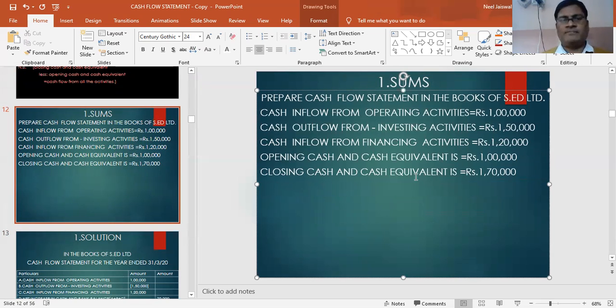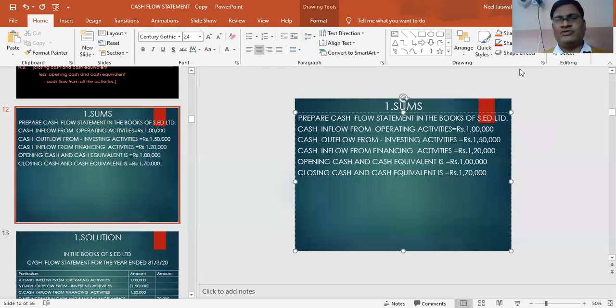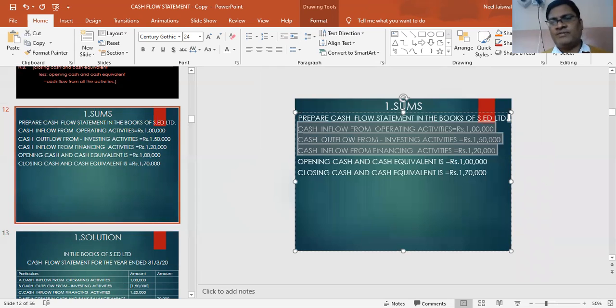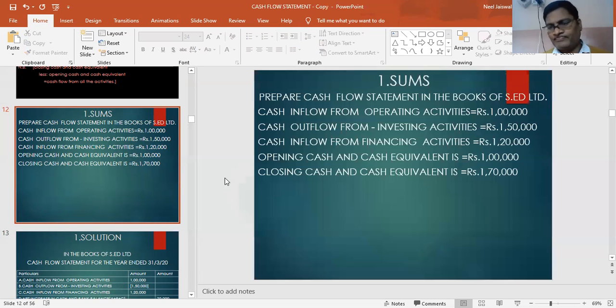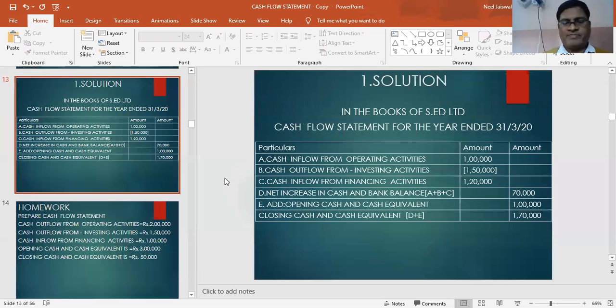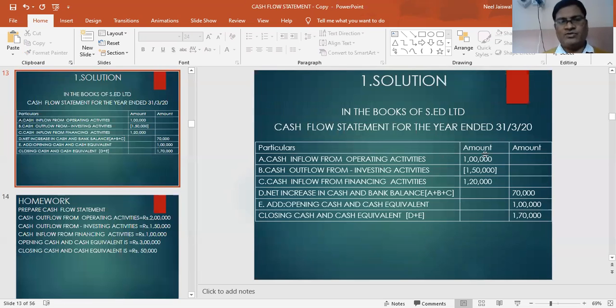Okay. So when we are preparing this, students, we have this format. We have written cash, particulars, amount. Cash inflow from operating activities given 1 lakh. We will add cash outflow from investing activities, that is minus 1,50,000, and cash inflow from financing activities is 1,20,000.